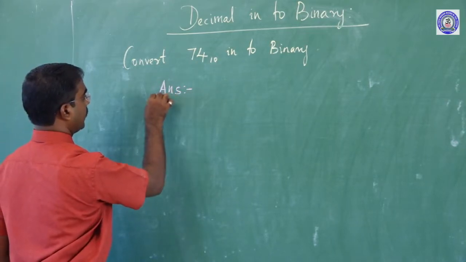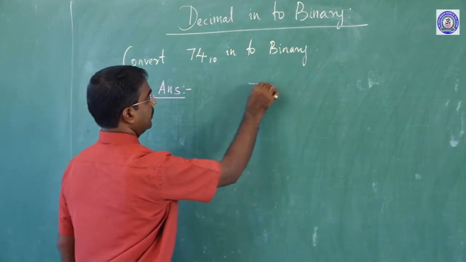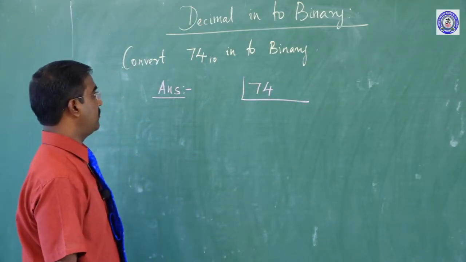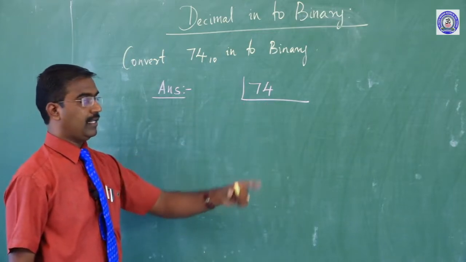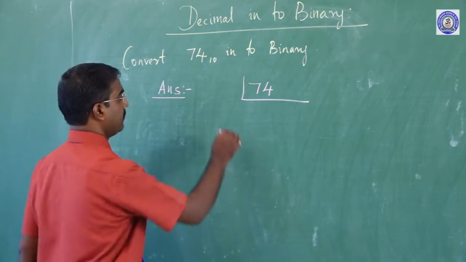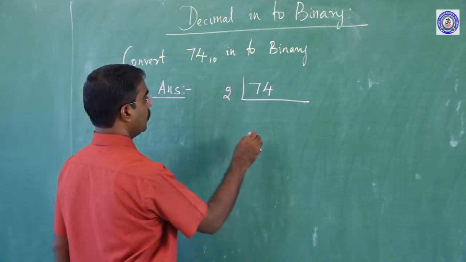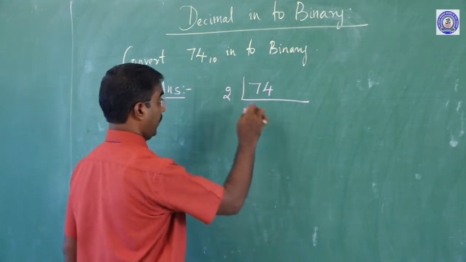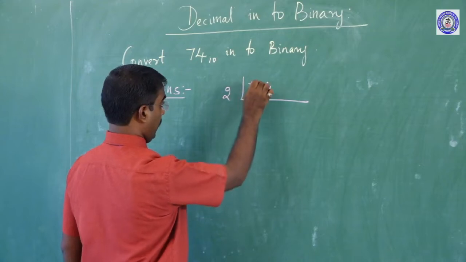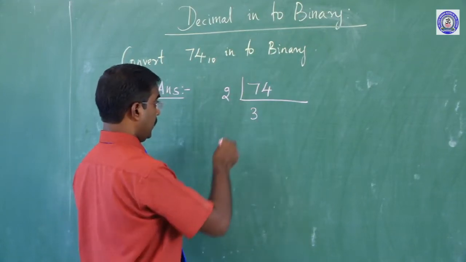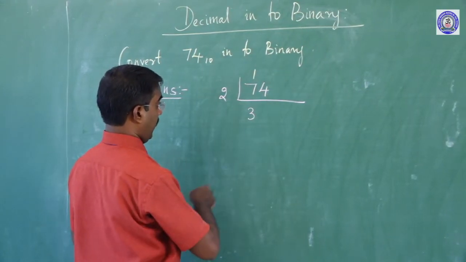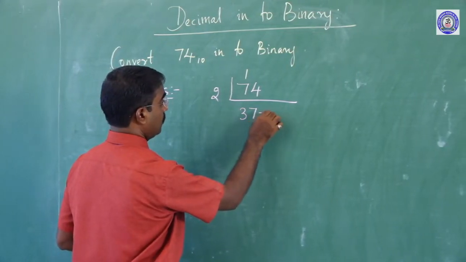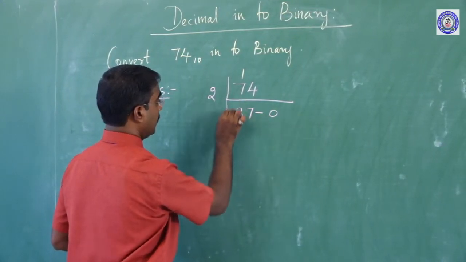We know as usual, 74 is the given number. This number is converted into binary, which means 2. That is why we will divide by 2. So 2 3s are 6, so 1 is remaining. That is why here 1 will come. So 2 7s are 14. Now remaining is 0. Clear?